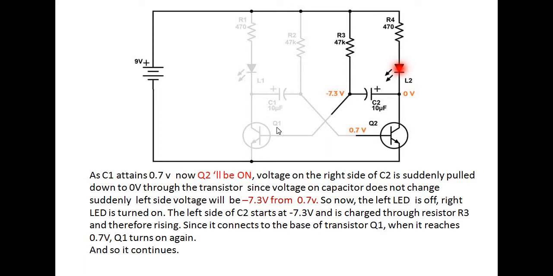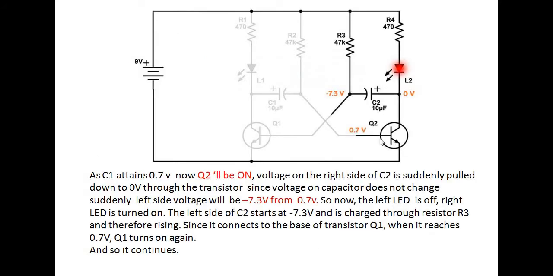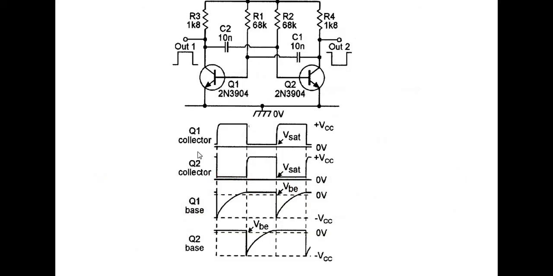What will happen if Q1 is off? Now this capacitor will hold minus 7.3 and it will switch off Q2. So this cycle repeats forever. That's why, without triggering, the output of this astable multivibrator changes itself.